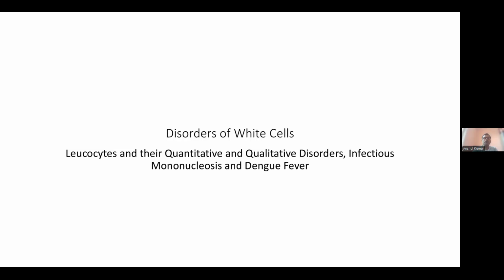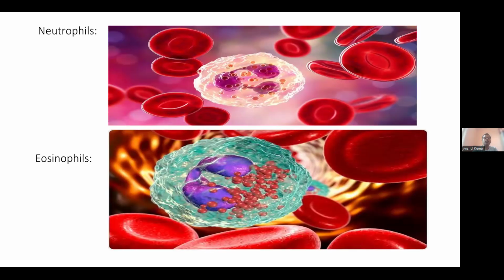So first of all, we will see that these are some of the important cells in our body. Here you can see neutrophils. Now here neutrophils, eosinophils, and basophils are the granulocytes, meaning they have some granules in their cytoplasm, and the importance of the granules is that they release some chemical substances or cytokines which act as chemical messengers for the activation of their own cells or other cells of the body.